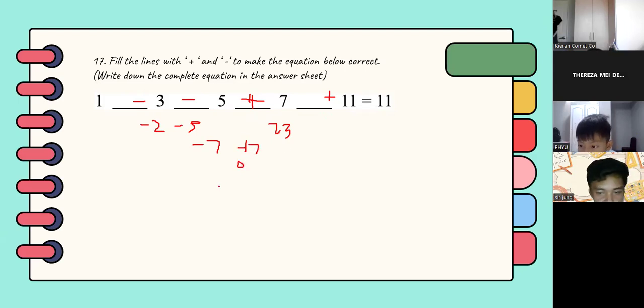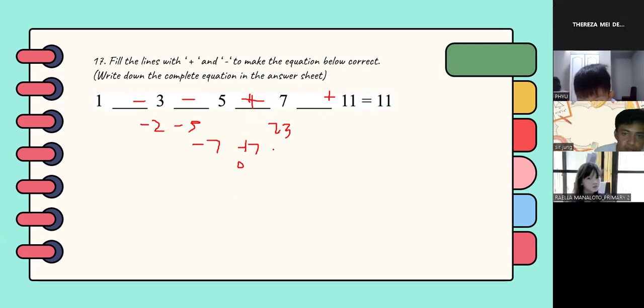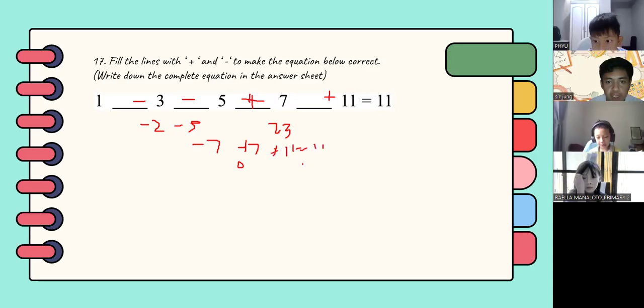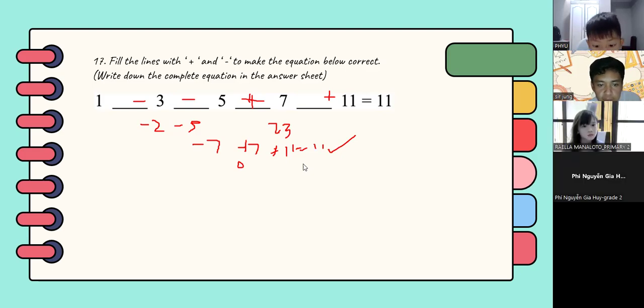So again, Mr. Kiran, are you there? Hello, Mr. Kiran. Okay. So plus 11, you arrive at 11. So this should be 0, and 0 plus 11 is equal to 11. So no more questions. Okay, Mr. Few, you have a question?